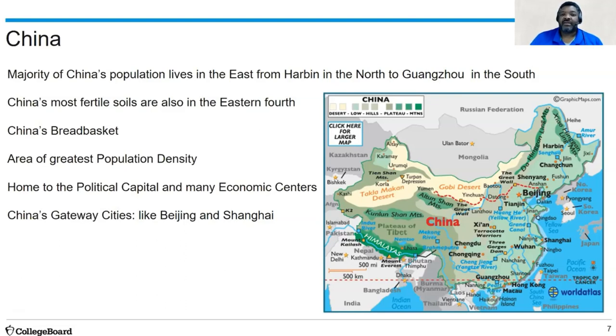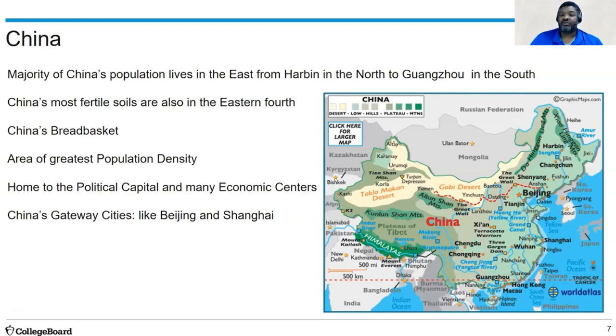There is an intense amount of agriculture that takes place in China in these regions, and it also has some of the largest cities in the world, whether it be Shanghai, the capital Beijing, and several others that have well over 15 to 20 million people. This is also home to China's political and many economic centers as well.